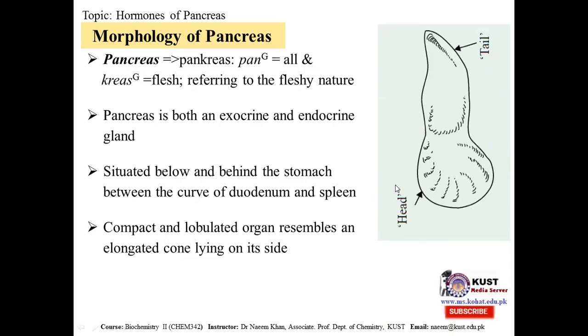If we see the structure here, one is the expanded end and the other is the elongated needle-like end. This end is called the tail, and this is the head. This is a compact lobulated organ in the form of an elongated cone. This shape can be traced out in the gel biochemistry.